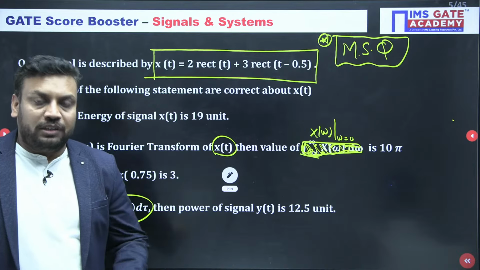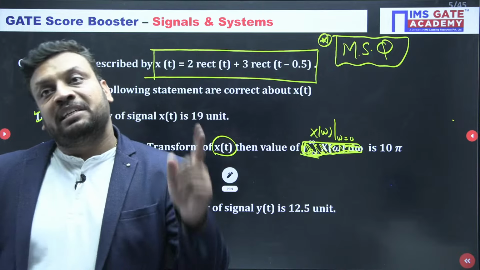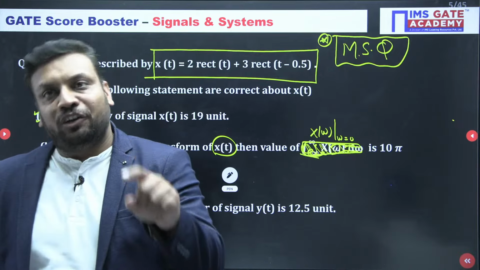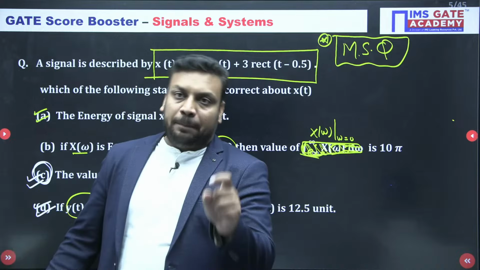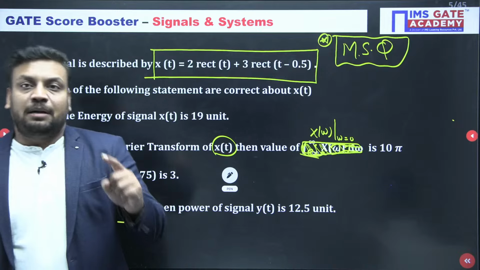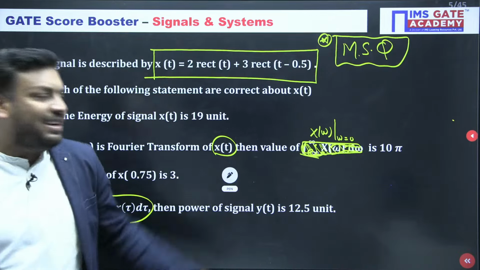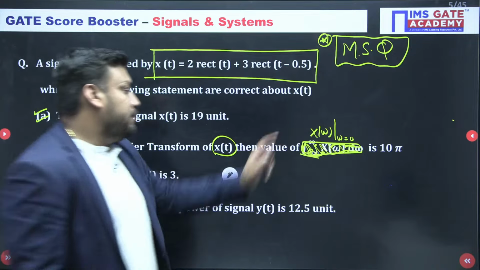In the GATE question, the examiner will never ask the value wherever a discontinuity occurs, because if a discontinuity occurs there is an approximation, and in the GATE exam we always talk about the exact answer value. Yes or no, guys? Yes. So you should tell me now what is the answer at omega equal to 0. I am just giving you a hint.